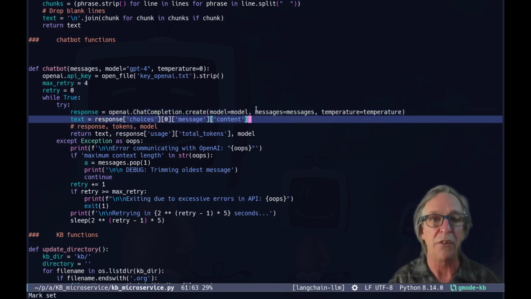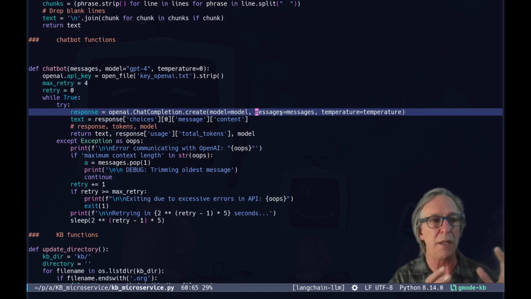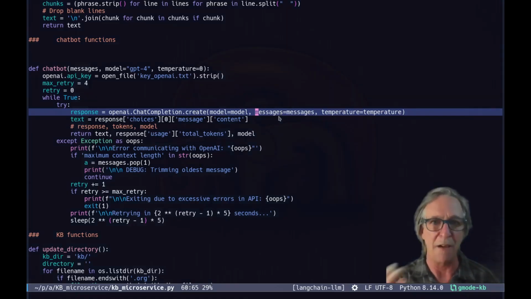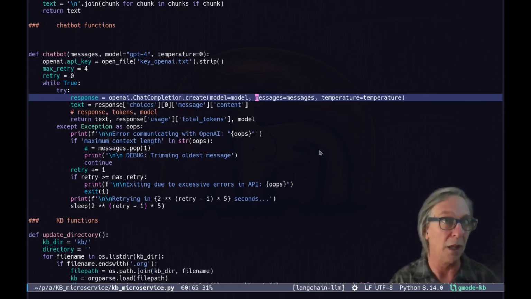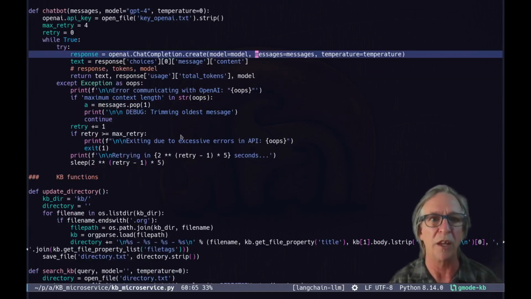In this case, messages is simply a way to format the prompt that we give it and the text that we give it. It's not a chatty thing. It's not going to have memory. We're not doing that. Although it would be really easy to add that if there were an iterative process to making knowledge base articles that we wanted to take advantage of, for example. And it returns the text, the number of tokens used, and the model used.